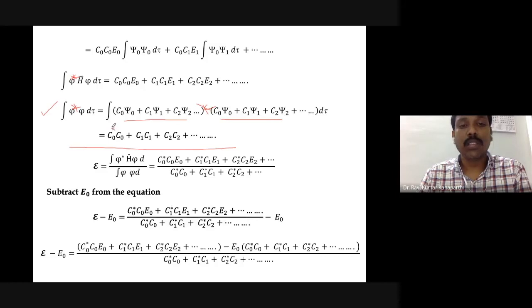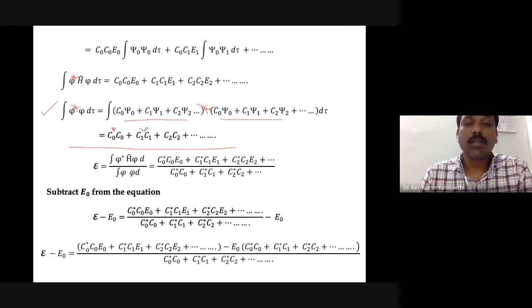So this is C0. Okay, C0, that's psi 0. Actually there will be the integral psi 0 star psi 0 d tau, and that term will survive, no problem. But then the cross term, c0 c1 integral psi 0 psi 1 d tau, that integral will actually vanish.